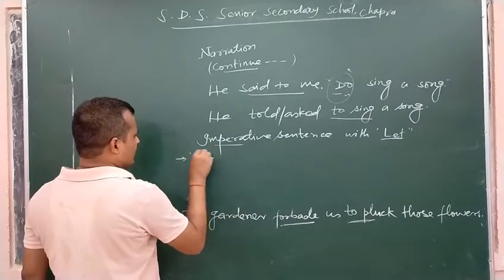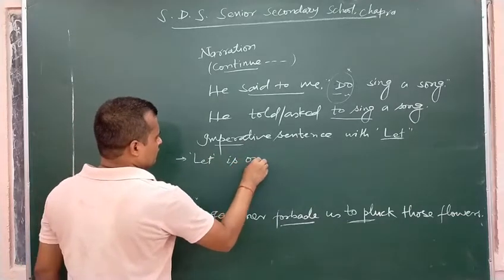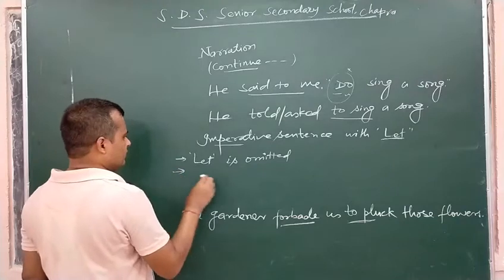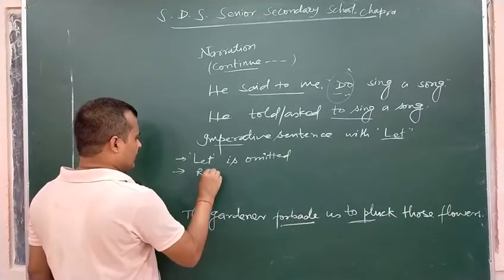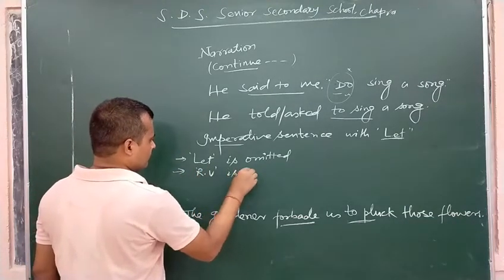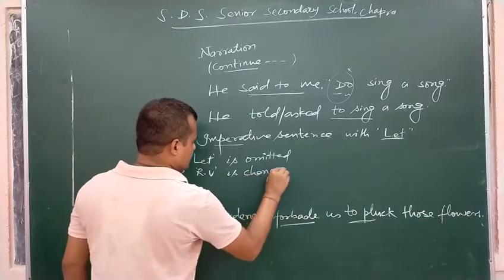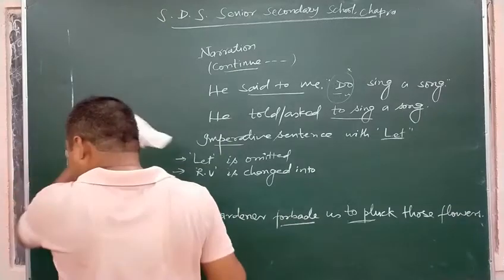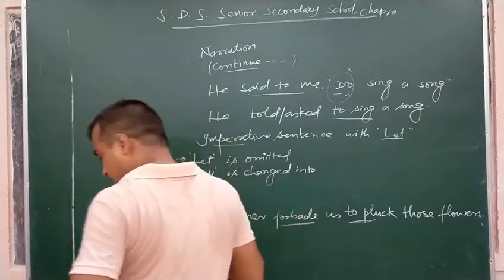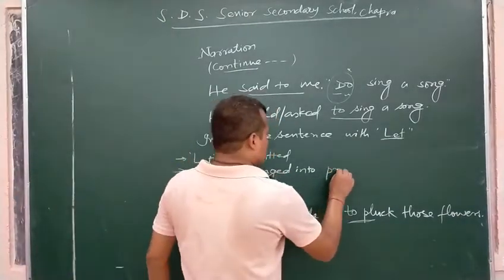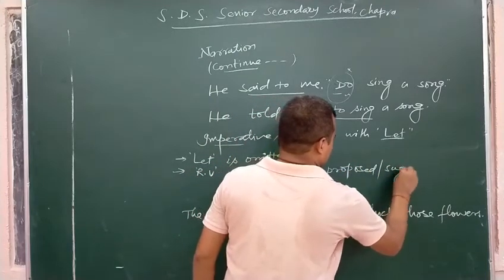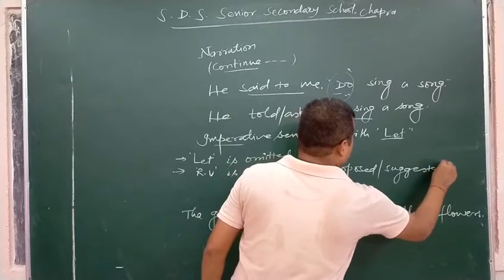First one, let is omitted. There is no need to use let. The reporting verb is changed into proposed or suggested.